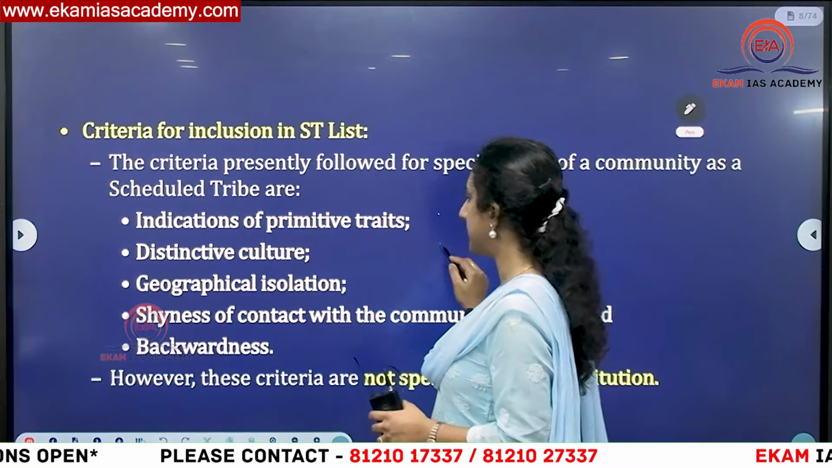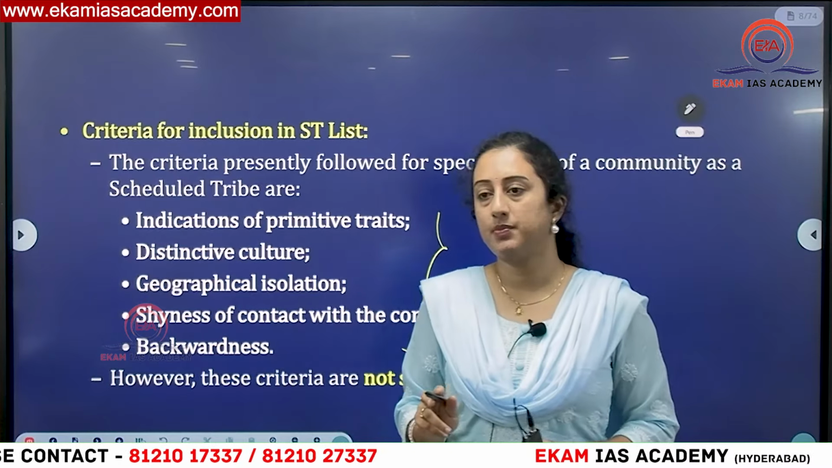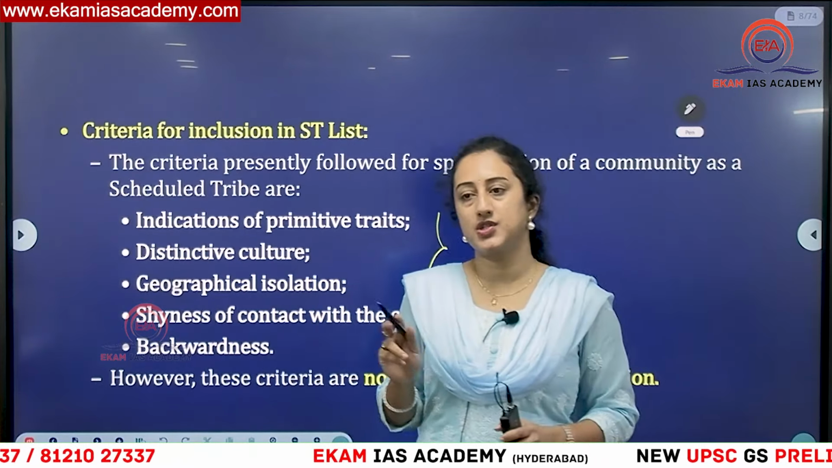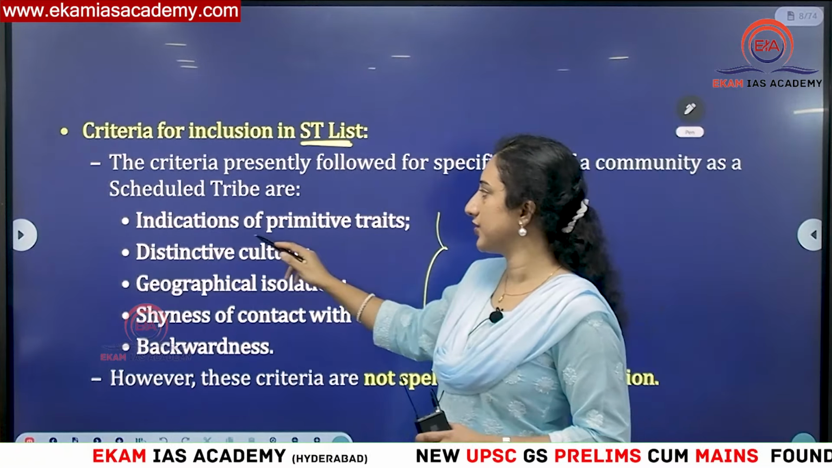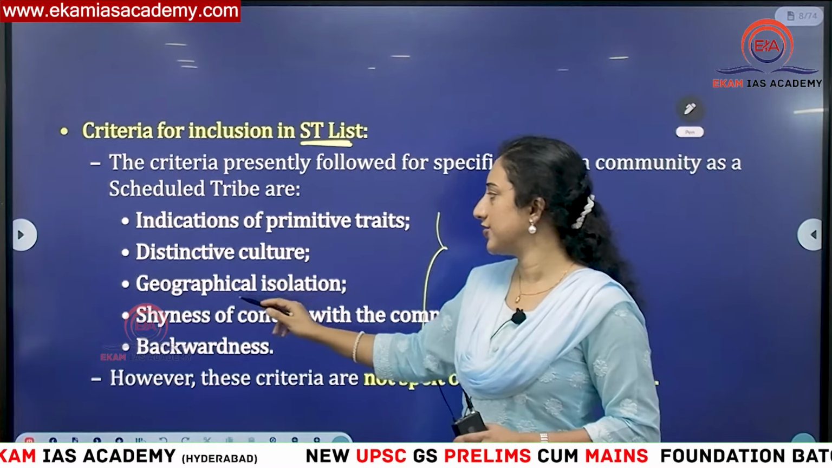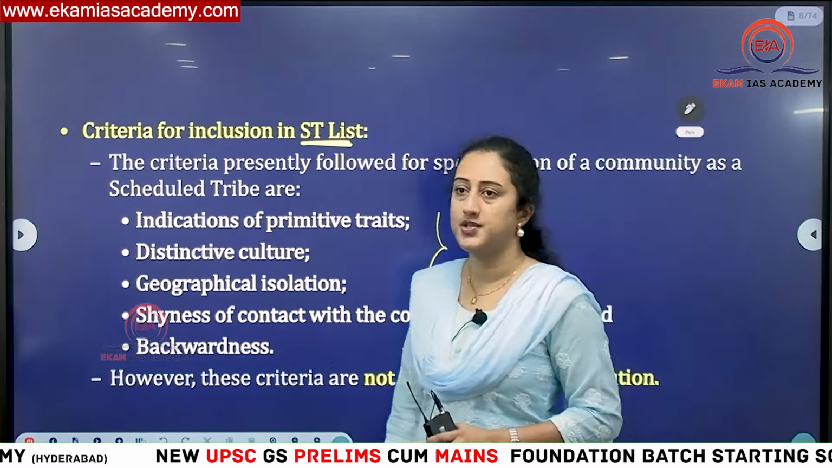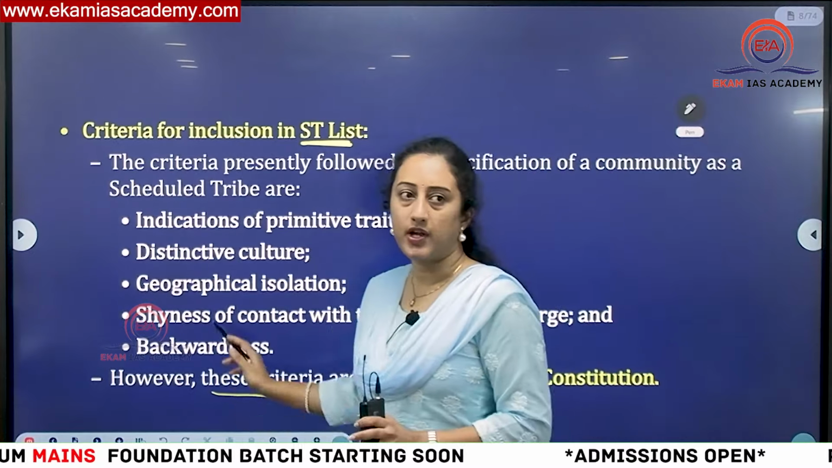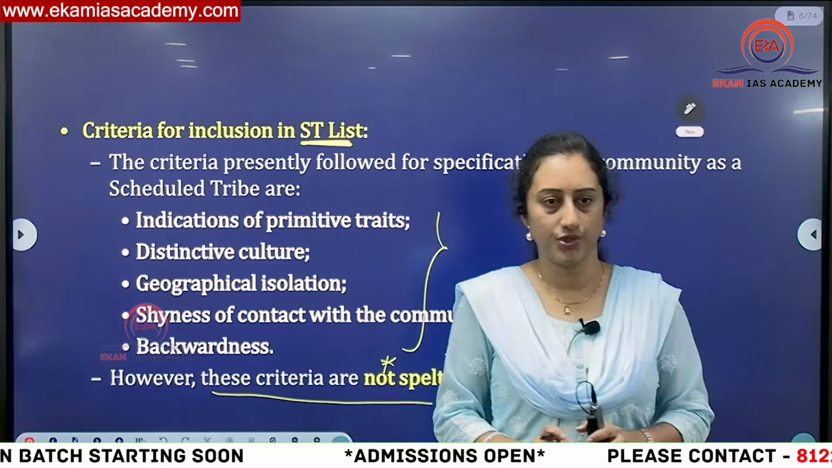Then these are the criteria for STs. You can see the criteria for STs is different and for PVTGs is different. The PVTG criteria were suggested by the Dhebar Commission in 1971. The first time, in 1975, 52 PVTGs were recommended. Before that we had some criteria. These are: indication of primitive traits, distinctive culture, geographical isolation, shyness of contact with the community, and backwardness. So these are the main criteria for recognizing an ST, and those are for PVTGs. These are not mentioned in the Constitution. Here UPSC can test you. These are the criteria suggested by different committees, but there is no such criteria mentioned in the Indian Constitution. Do remember this.